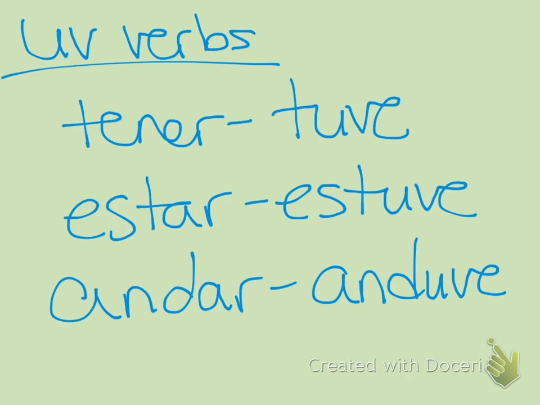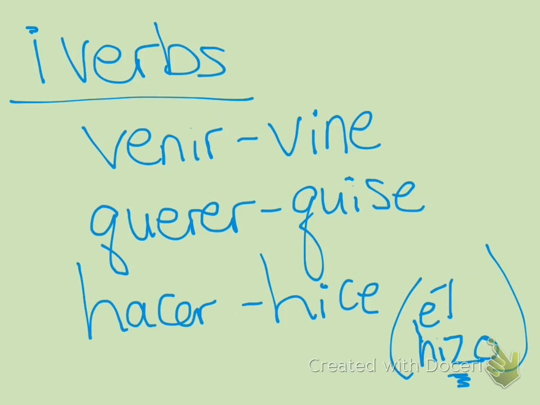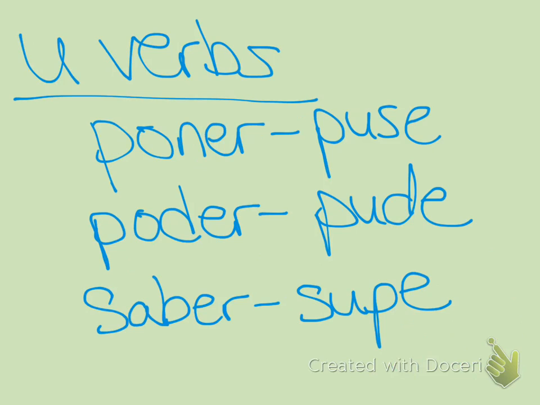Your UV verbs, tener looks like tuve, estar like estuve, and andar like anduve. For I verbs, venir looks like vine, querer looks like quise, and hacer looks like hice. But be careful with hacer because the él form changes to hizo with a Z. All the rest of the forms have a C. And the last kind is U verbs. Poner looks like puse, poder looks like pude, and saber looks like supe.